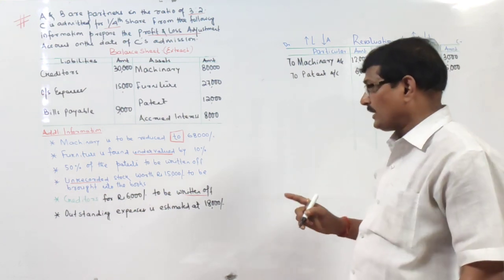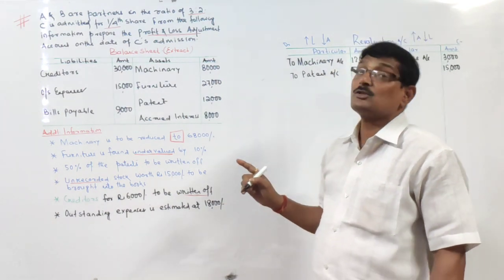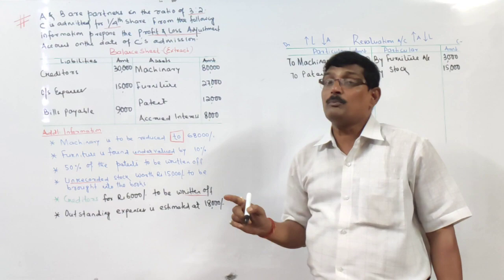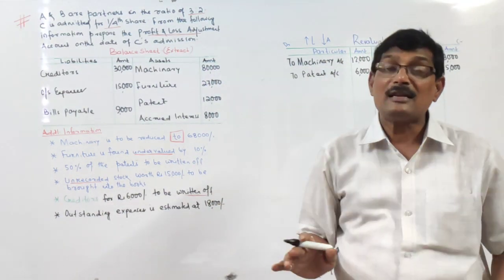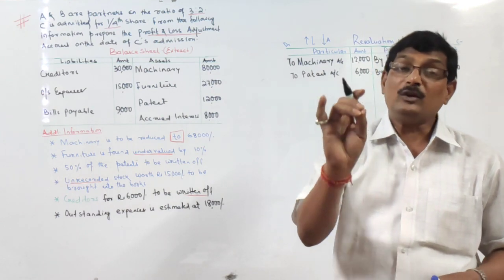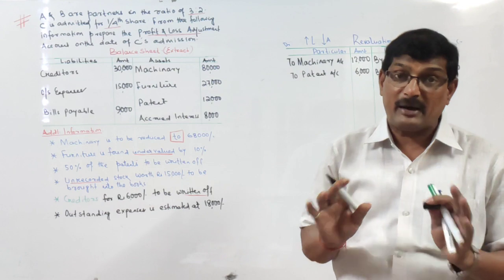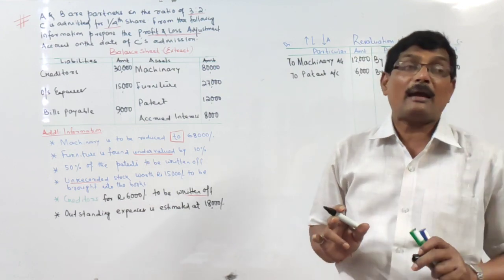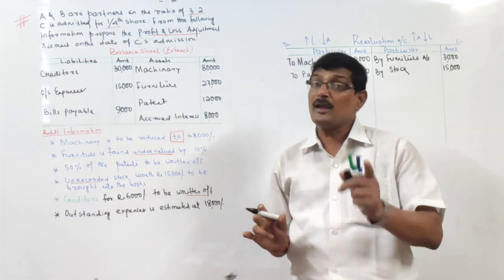Right? And last but one, creditors for 6,000 to be written off. Creditors for 6,000 to be written off means we need not pay them. I have a creditor for 30,000. Now I have to pay only 24,000. Means 6,000 worth of creditors need not be paid. Creditors by default are liabilities. Liability means credit. Now I want to decrease it, so it is to be debited.